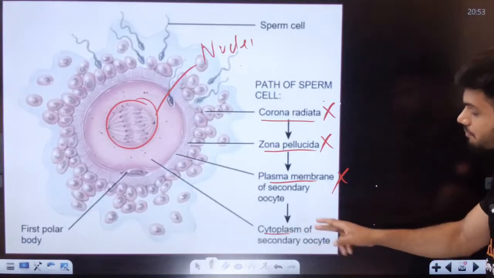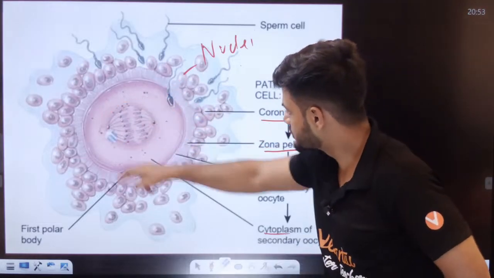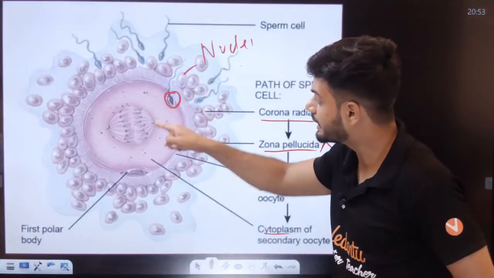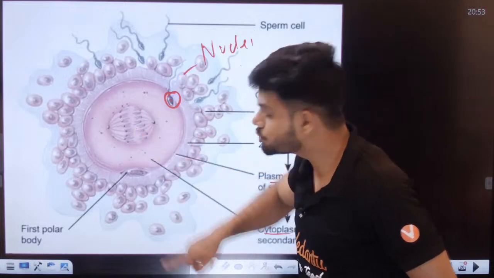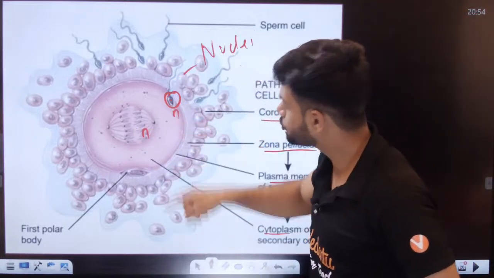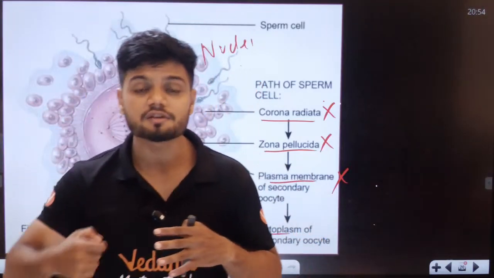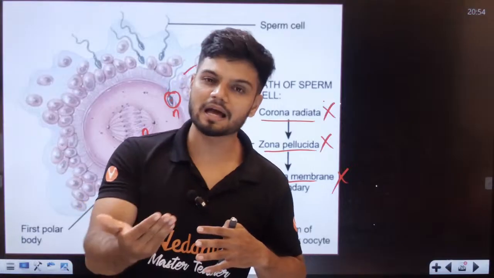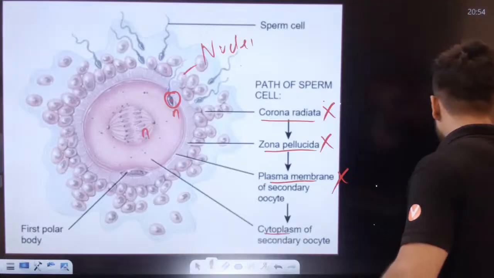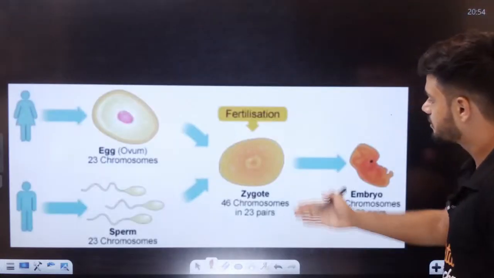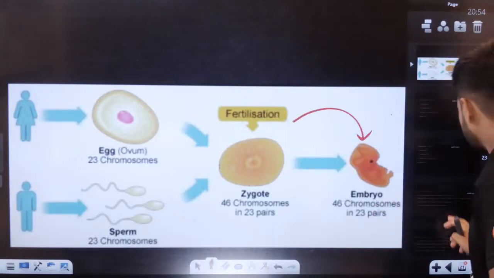Once the sperm enters the cytoplasm, the head region is entering and the nucleus is given. This haploid nucleus and the other haploid nucleus will fuse together. That is called syngamy. Syngamy is the fusion of two nuclei. Syngamy happens, and then we get the entire zygote, which is diploid, and this zygote will develop into the embryo eventually.